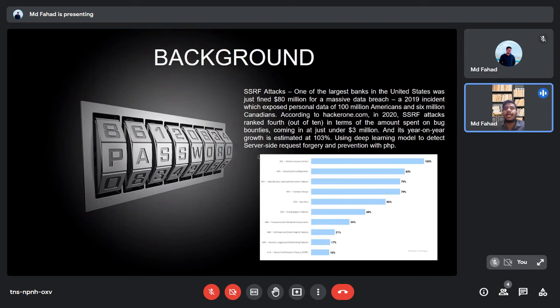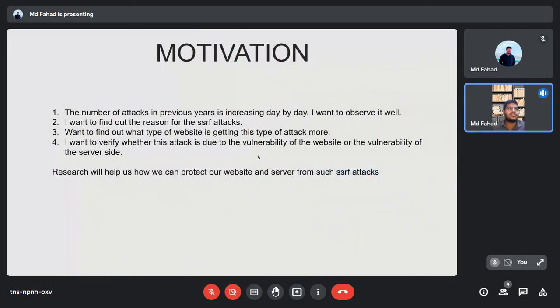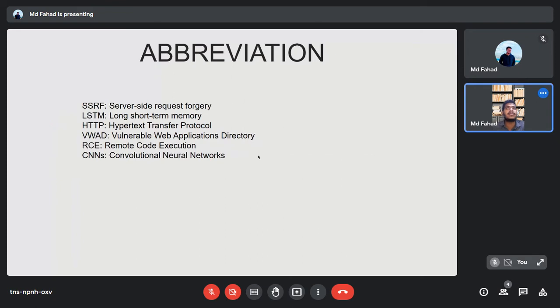Using a deep learning model, I analyze and detect the server-side request forgery attack, and prevention with PHP. These are the motivations. The number of attacks in previous years is increasing day by day. I want to observe this as well. I want to find out the reason for the SSRF attack, and what type of website gets this type of attack more. I want to verify whether the attack is due to the vulnerabilities of the website or the vulnerability of the server side. This is all of my abbreviation.